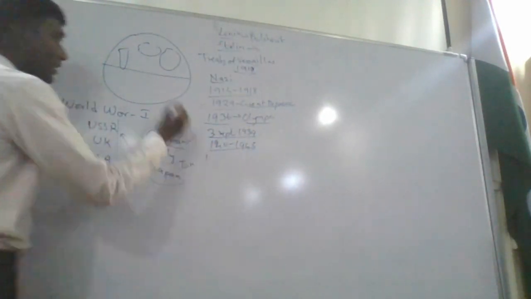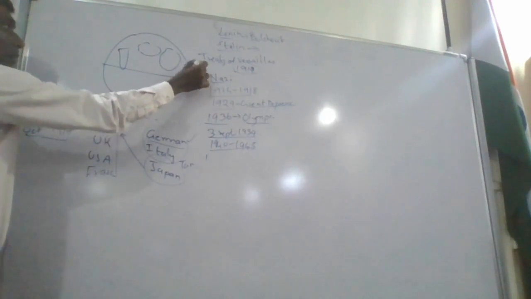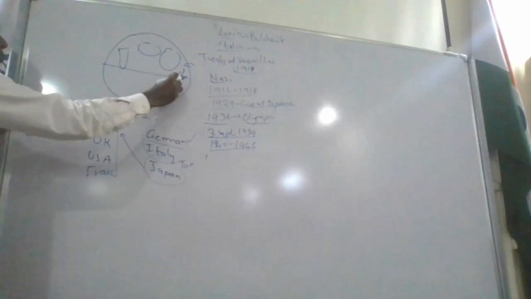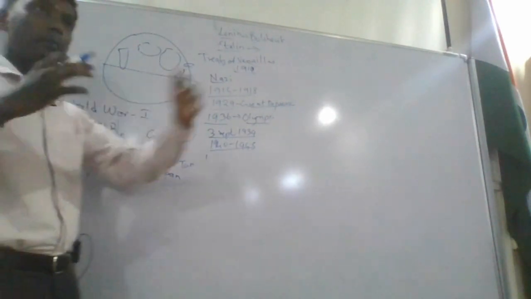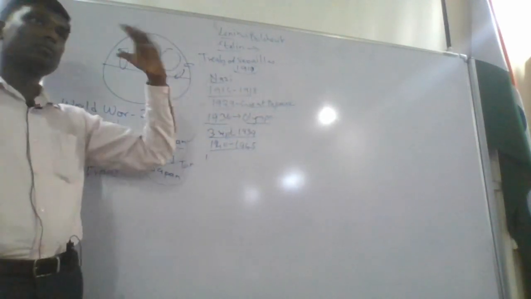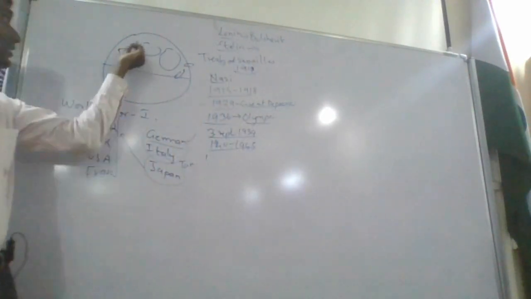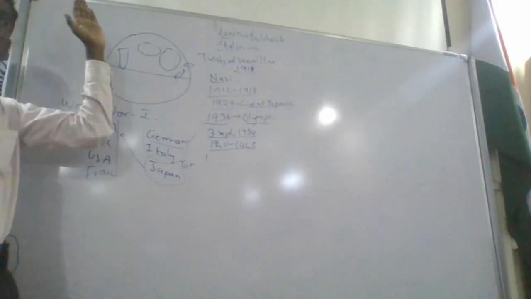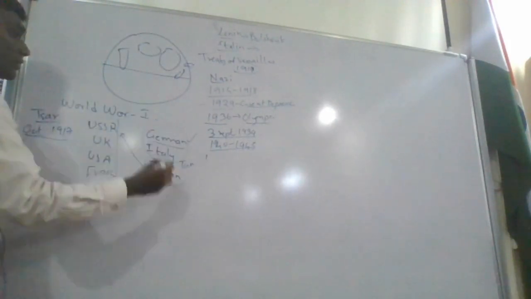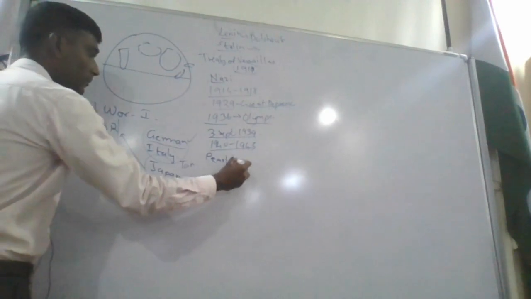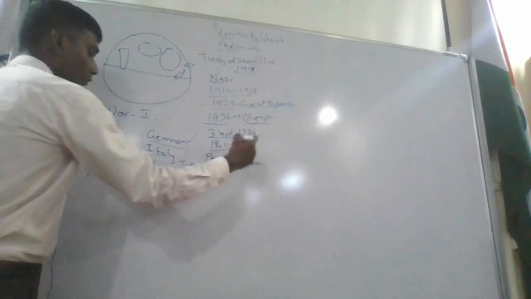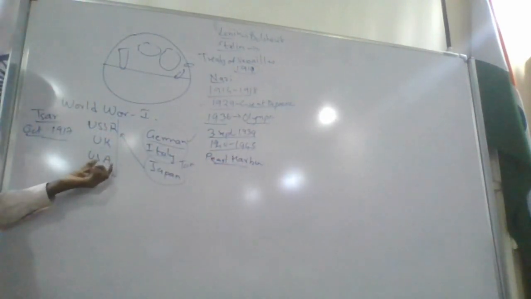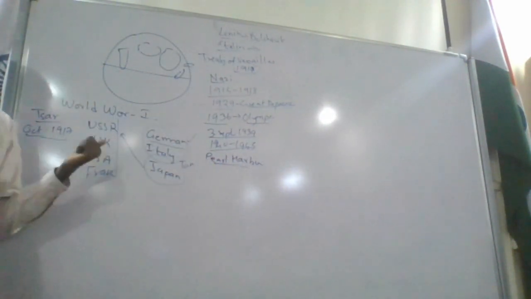In 1940, see, Japan is here in the Pacific Ocean and America is here, very close. Japan thought, once again there is a war, so this is the right time to expand my empire. I will become very strong. Japan had a dream: because these guys are fighting in Europe, I will conquer the whole of the Asia region. Japan started expanding its territory. Here there is a place called Pearl Harbor. You might have heard of this place. The Japanese dropped bombs on Pearl Harbor, and this Pearl Harbor was the base for the US Navy fleet.